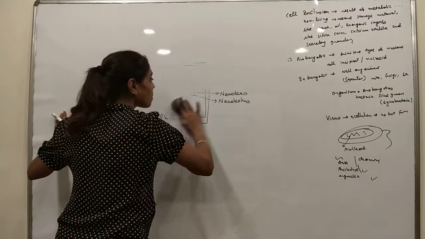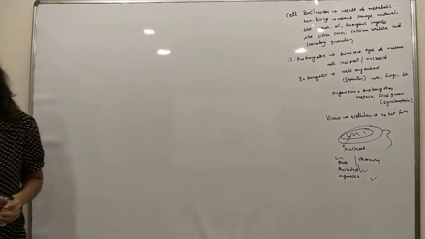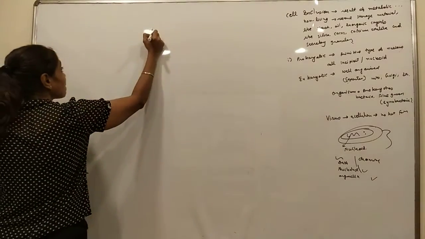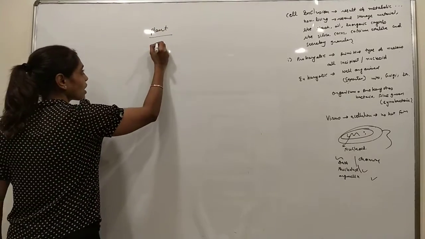Now the schematic diagram of plant cells and animal cells. In the exam, a diagram is asked. Plant cells and animal cells. Let it be plant cells. And a schematic diagram, draw it.